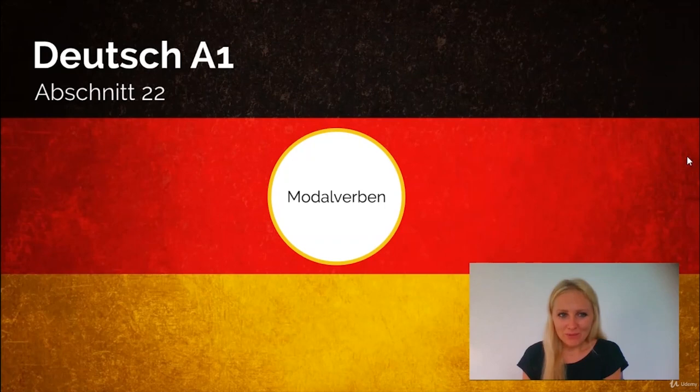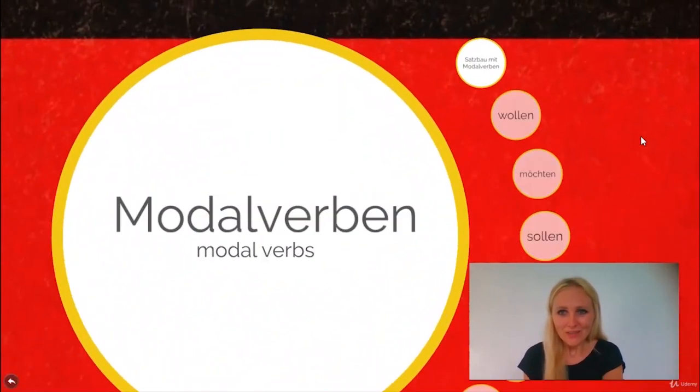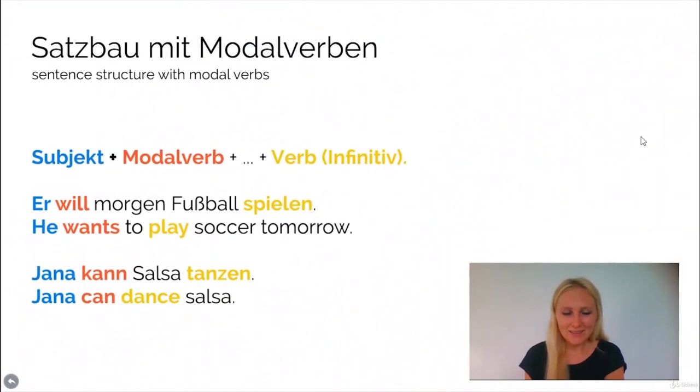Hello, Chapter 22 is about the modal verbs. Willkommen zu Abschnitt 22 und hier geht es um die Modalverben. Here it is about the modal verbs. Now let's have a look at the sentence structure of sentences in which we use modal verbs. After that, I will show you each modal verb and its translation from German to English.